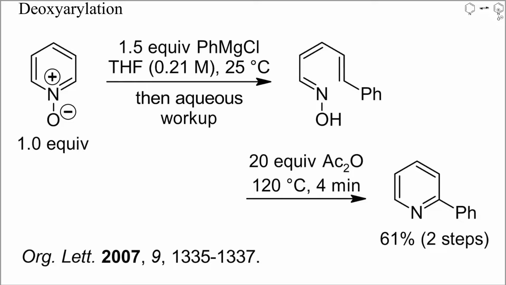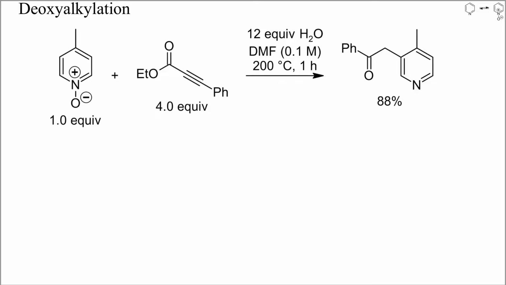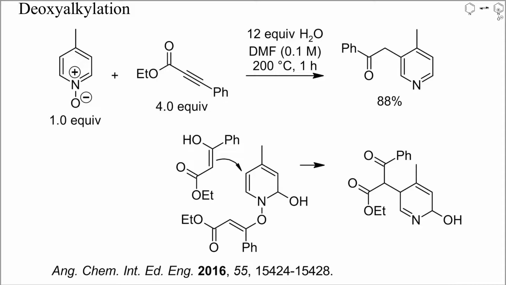Treatment of pyridine N-oxides with Grignard reagents can cause ring cleavage and yield oximes, as shown here. These can, however, be cyclized again to pyridines by heating with acetic anhydride. As discussed earlier, occasionally nucleophiles add to position 3 of activated pyridine N-oxides. In this example, a high yield of a 3-alkylated picoline resulted upon heating the N-oxide with an electron-deficient alkyne. This reaction probably proceeded by formation of the intermediates shown here, followed by hydrolysis and decarboxylation.